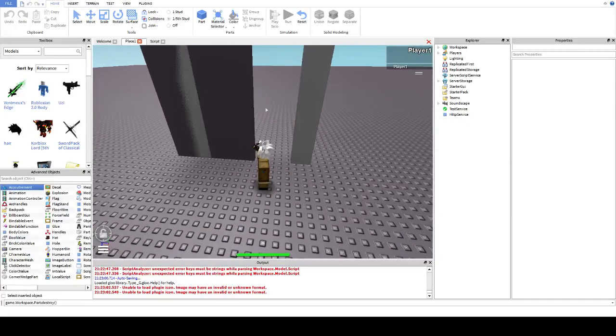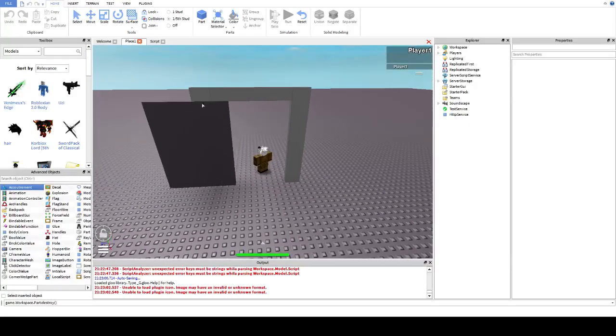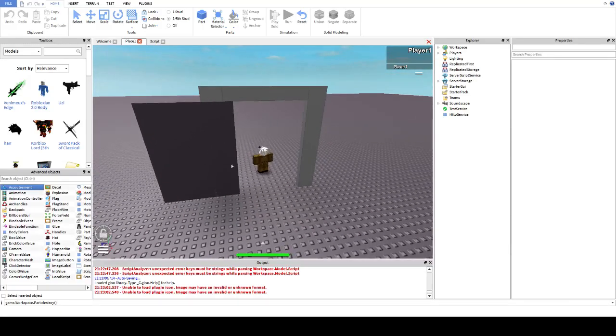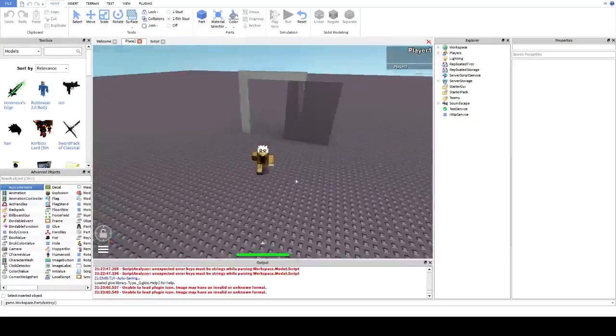There you go. Obviously you want to make those bricks slightly wider so it doesn't do that weird glitchy graphics thing.